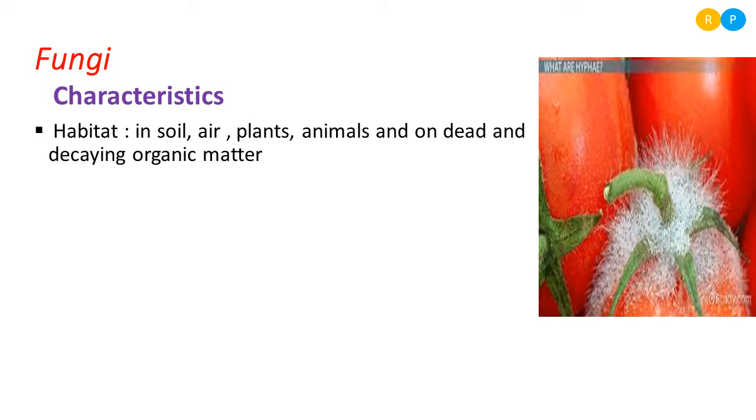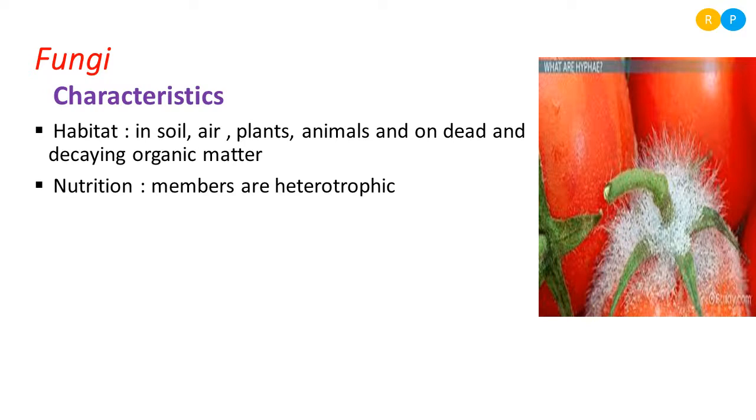Then how do they survive in their habitat? Because for survival, an organism requires food. So how do fungi get their food? Let us see the nutrition. The members are heterotrophic. What do we mean by heterotrophic? Heterotrophic organisms can't prepare their own food, so they depend on some other organism for their survival.